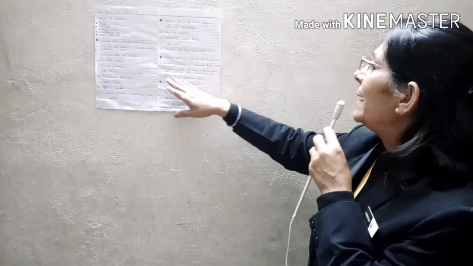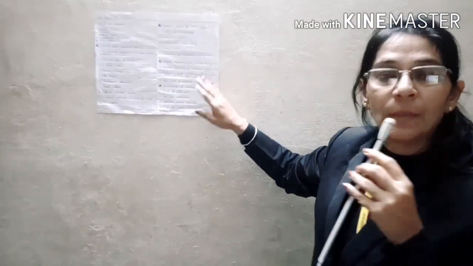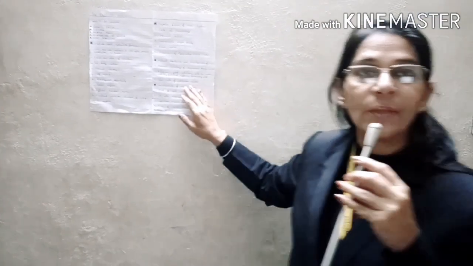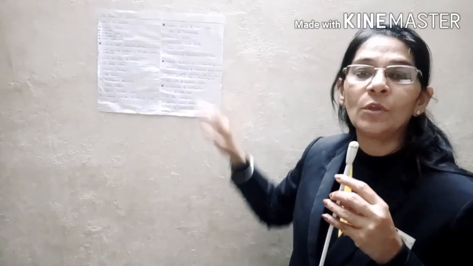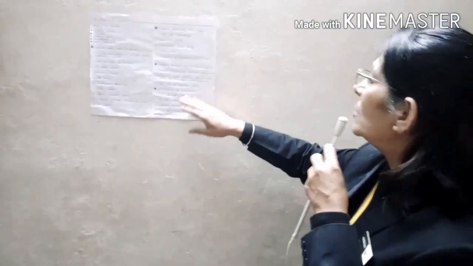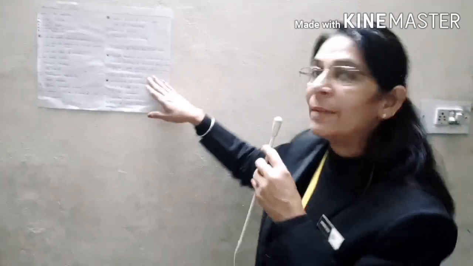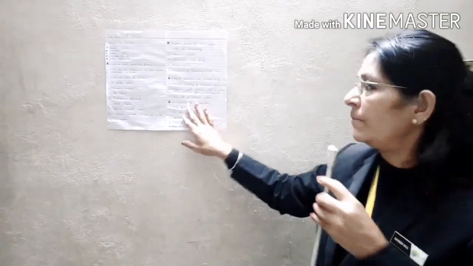Then there were political reforms. The people could choose their leader and they had the right to speak against the wrong things happening in the government. They could criticize the policies if there was anything wrong. Freedom of speech and expression, you can say. Then there was a restoration of democracy.